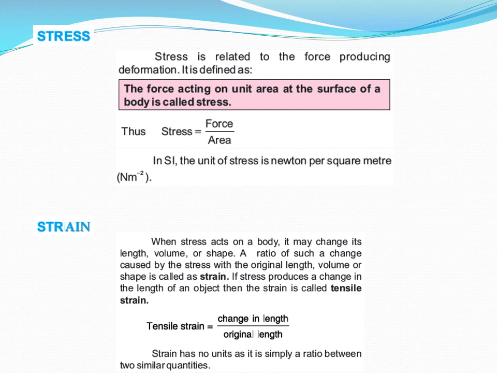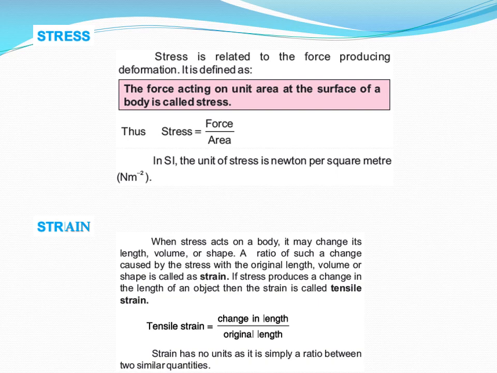Now, strain. When stress acts on a body, it may change its length, volume or shape. A ratio of such a change caused by the stress with the original length, volume or shape is called strain. So, if stress produces a change in the length of an object, then the strain is called tensile strain.